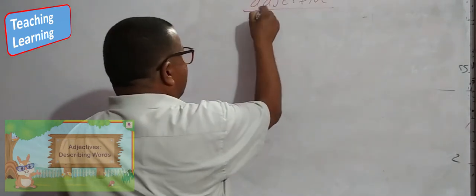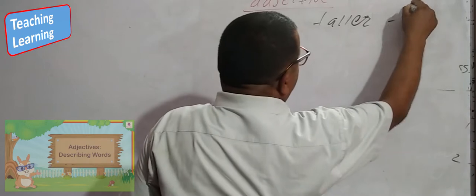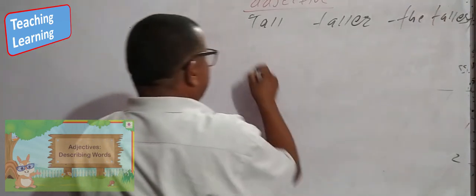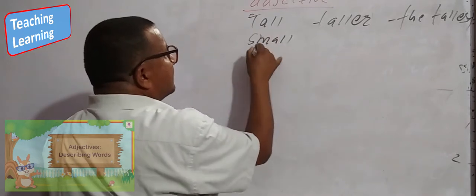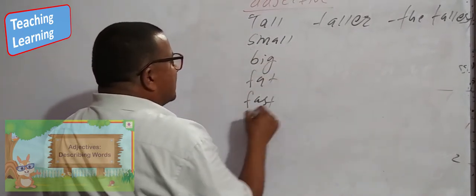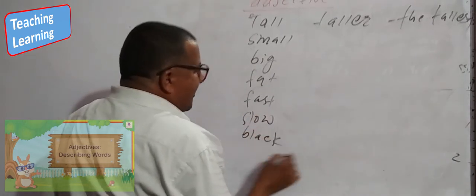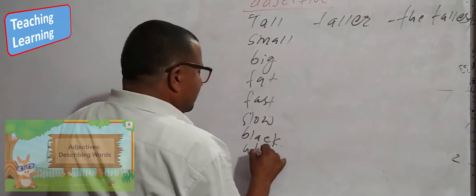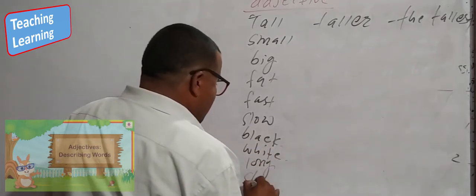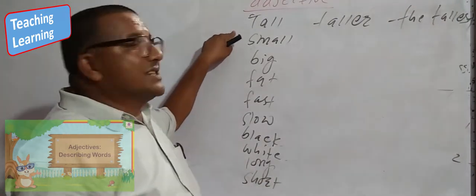Like tall, taller, the tallest. Small, big, fat, fast, slow, black, white, long. They are all adjectives. They are short adjectives.